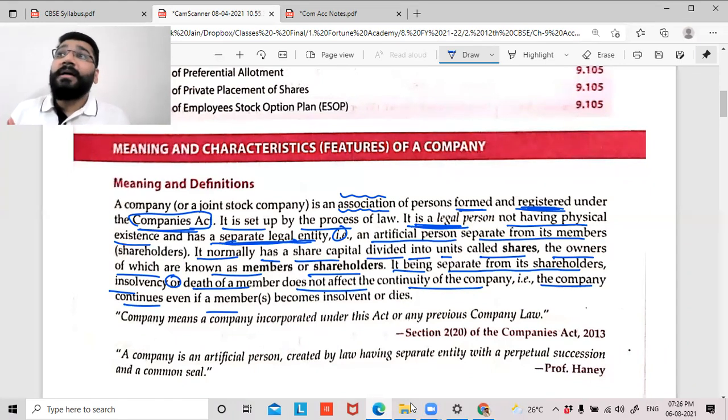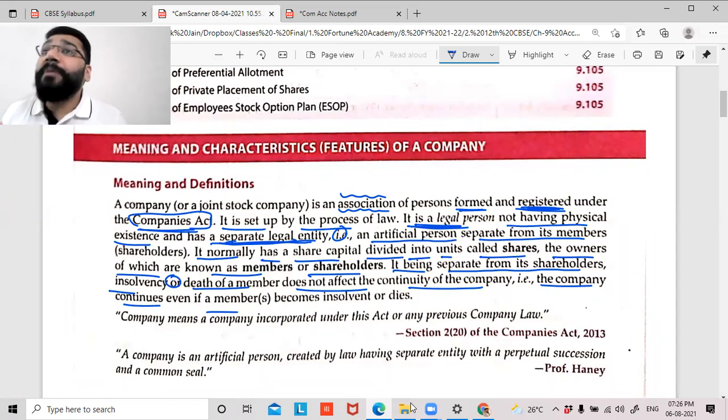But in companies, they will not let that happen. Who will not let that happen? The separate legal entity will not let it happen. The death of a person, or if any big promoter or owner of the business goes bankrupt, because of his personal bankruptcy, it should not affect the company.